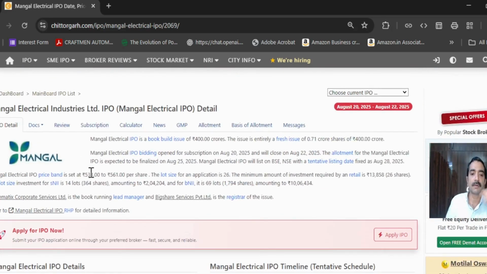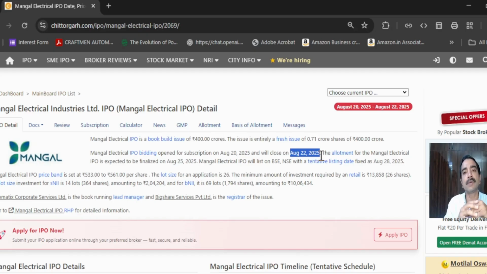Now here, as we can see, it very clearly mentions it is open for subscription on August 20th, and it will be available till August 22nd, 2025, as mentioned on the website. So generally it is open for almost 3 days.